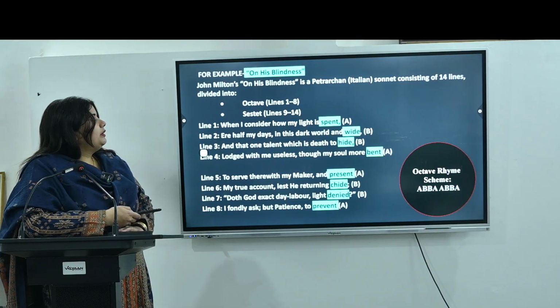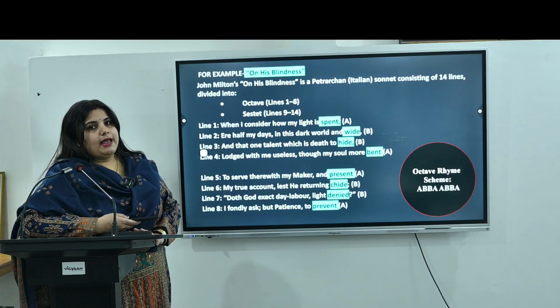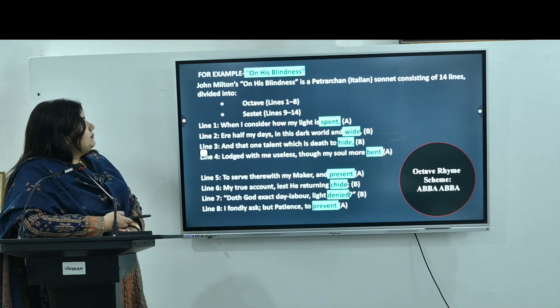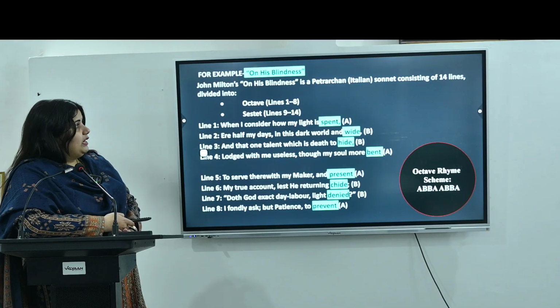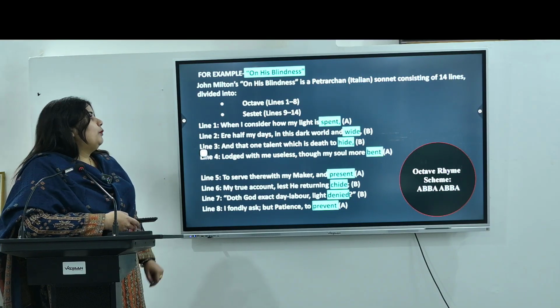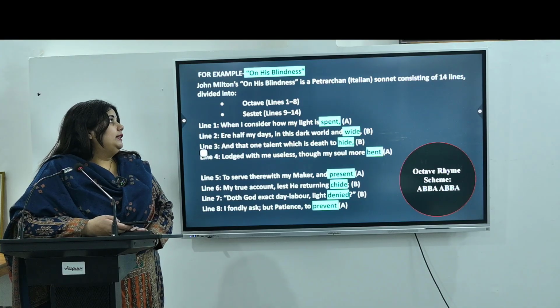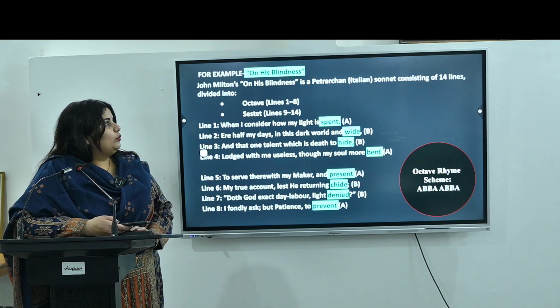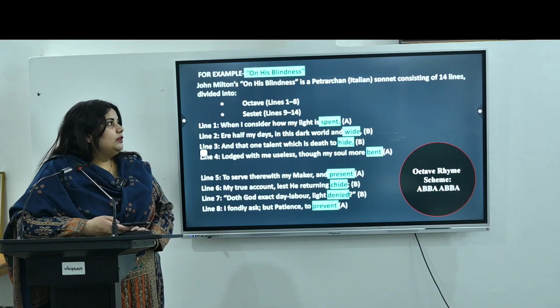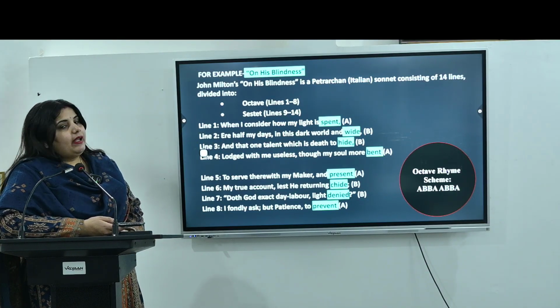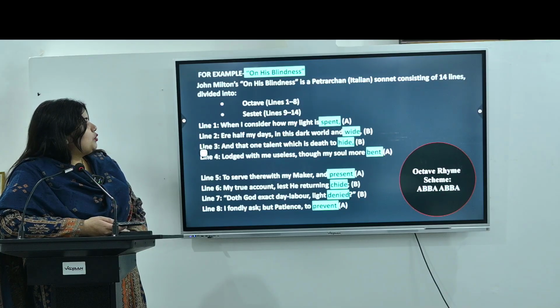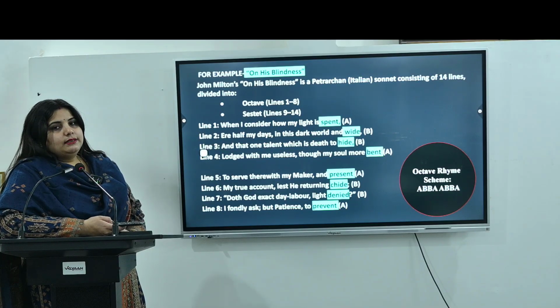I have mentioned an example for a better understanding. This poem On His Blindness is by John Milton, who belongs to the 17th century, we can say the Restoration age. This poem is an example of the Petrarchan type, which is also known as the Italian sonnet. This sonnet contains 14 lines, obviously, and is divided into 2 sections. The first one is the octave and the second one is the sestet.